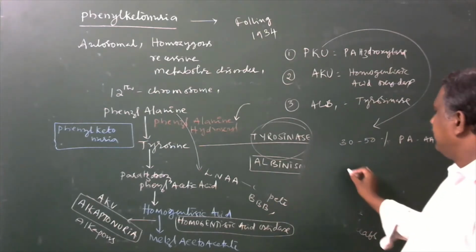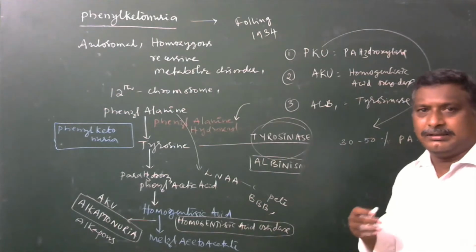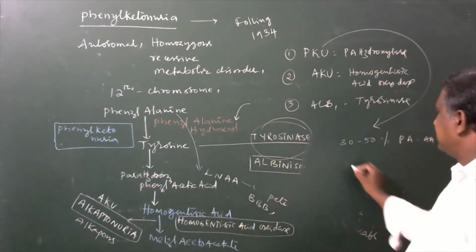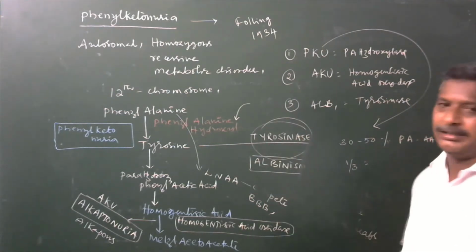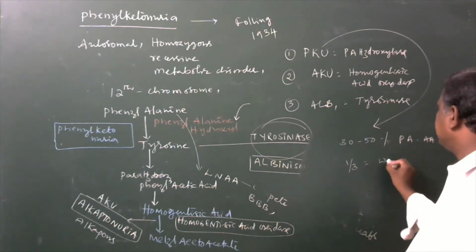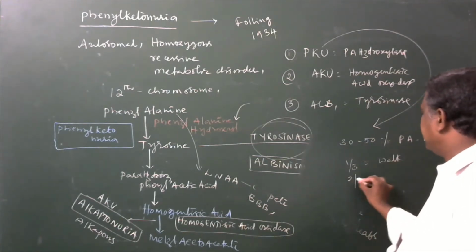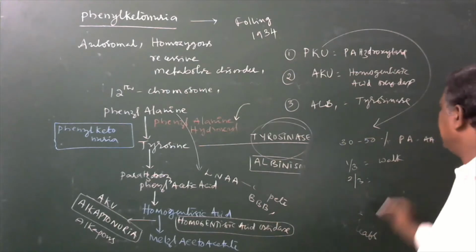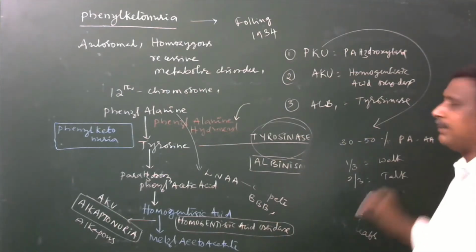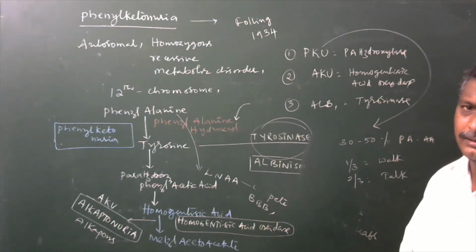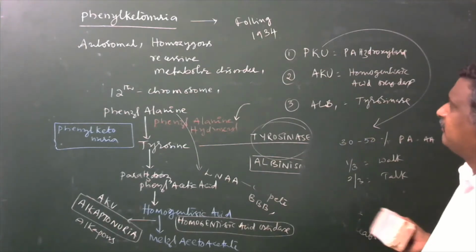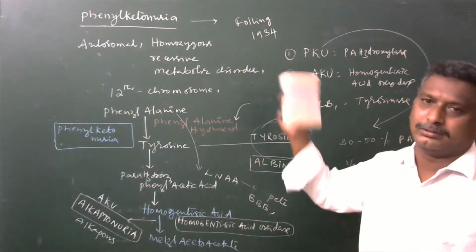If we do not treat them, one third of people are not able to walk, and two thirds of people are not able to talk properly. These are the things generally found in phenylketonuria.